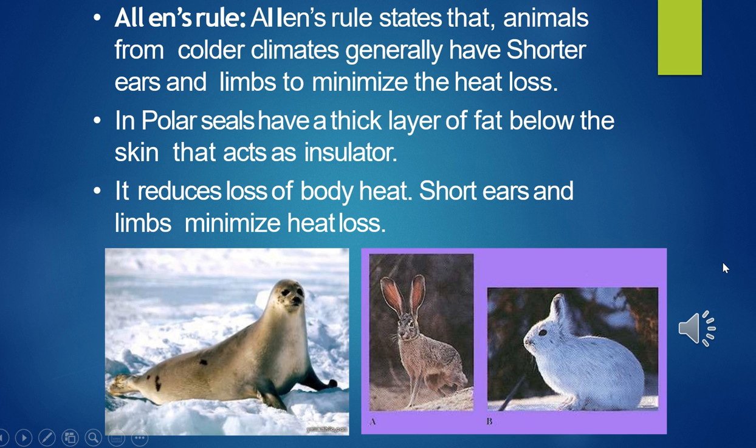Allen's rule. According to Allen's rule, in endothermal animals of colder areas, the extremities like feet, tail, ear, etc. tend to be smaller as compared to their relatives in warmer regions. This minimizes heat loss. Just like this, animals of colder areas possess thick fur, subcutaneous fat, and small extremities. They help in conservation of heat.